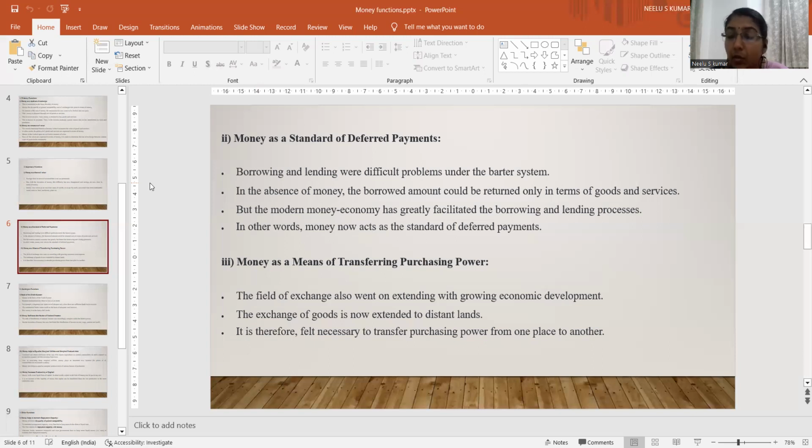As we know, with the growth of international trade, we can even purchase or sell our goods with other countries. It is therefore felt necessary to transfer purchasing power from one place to another. So money helps in transferring the purchasing power. We can transfer money easily from one person to another, thereby transferring their purchasing power.